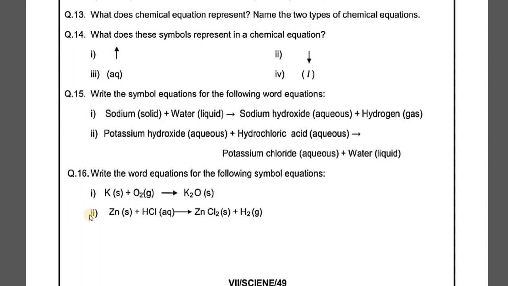In the second one, Zn is the symbol of zinc, in bracket you will write solid, plus HCl is your hydrochloric acid. Here you can see it is hydrochloric acid, and in bracket you will write aqueous. Then you will make an arrow and write down ZnCl2, which is zinc chloride, and in bracket you will have to write solid, plus H2 gas, that is hydrogen gas, the way it has been written here. So this is how you have to convert a word equation into a symbol equation, or a symbol equation into a word equation.